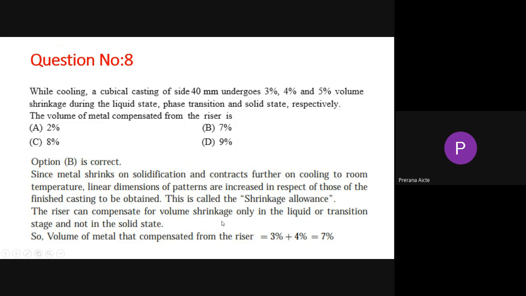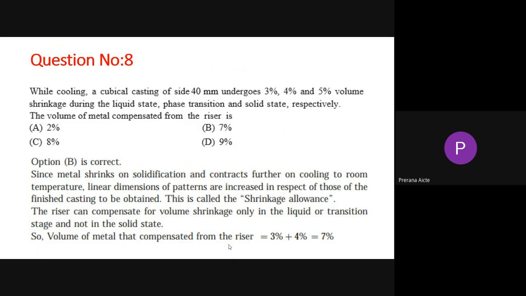That means in the liquid to solid transition stage, not in the solid state. In the solid state it is not possible to add metal from the riser. So the volume shrinkage would be taken by the liquid to solid, that is the transition stage only. So we have to add only 3 plus 4. That means the volume of metal compensated from the riser is 3% plus 4%, that is equal to 7%.